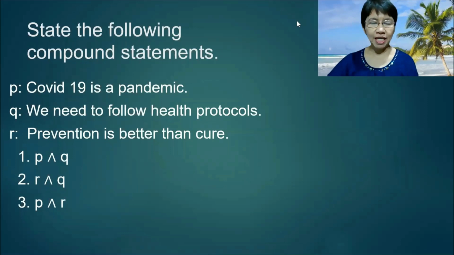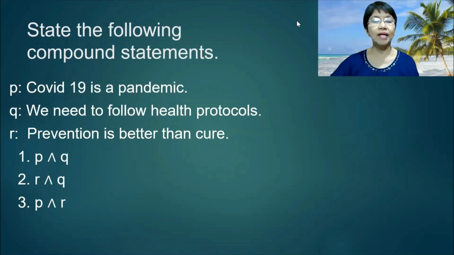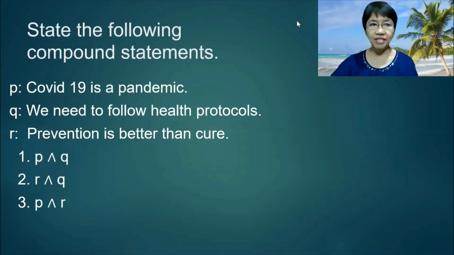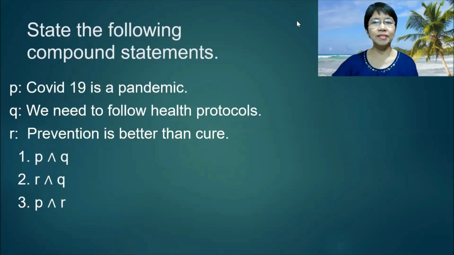State the following compound statements. P, COVID-19 is a pandemic. Q, we need to follow health protocols. R, prevention is better than cure. Number 1, P and Q: COVID-19 is a pandemic and we need to follow health protocols. Number 2, R and Q: prevention is better than cure and we need to follow health protocols. Number 3, P and R: COVID-19 is a pandemic, and prevention is better than cure.